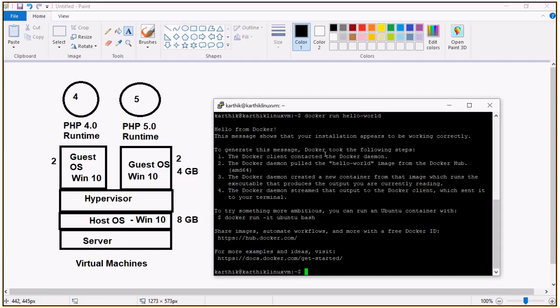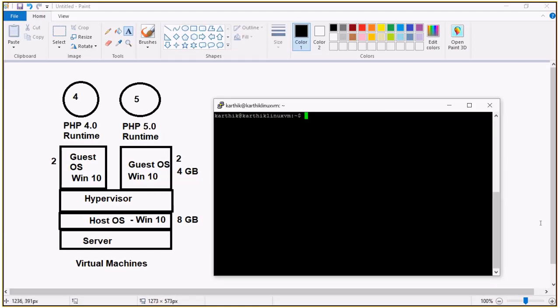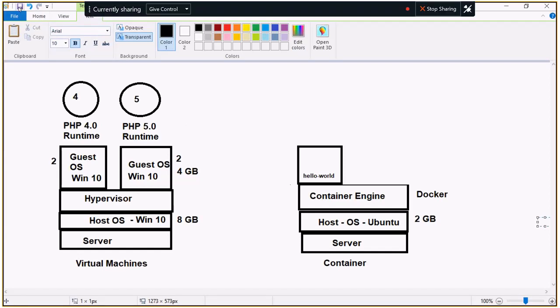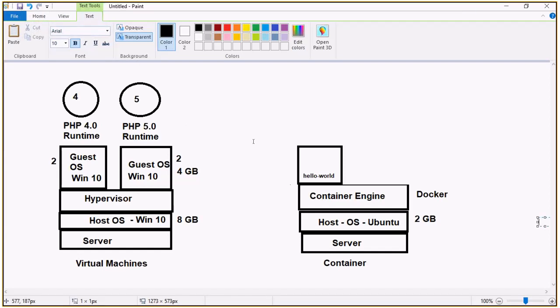What we are going to do next: this is a very simple image, but what I want to do here is install the .NET Core runtime. Try to understand the next part. Look at this. We have the container engine in the Ubuntu, and I'm going to install .NET Core. This is a very important part. I'm just going to install the .NET Core SDK.